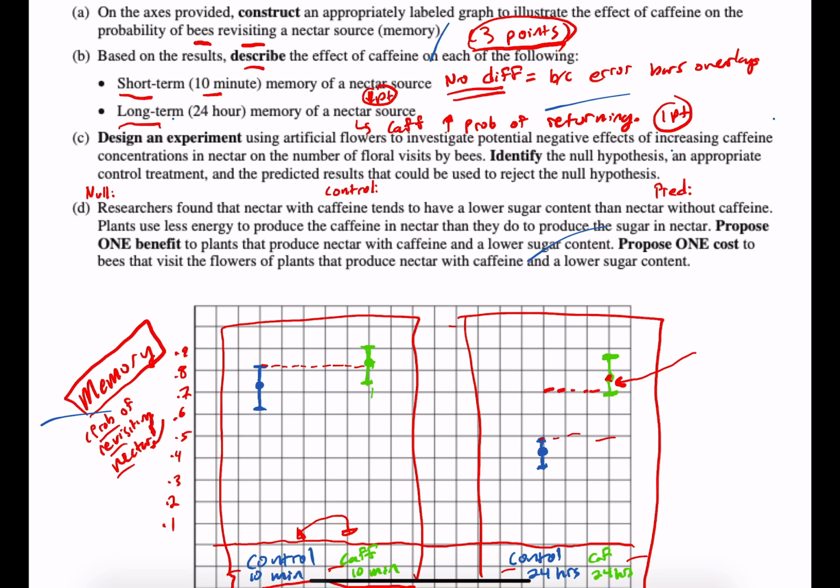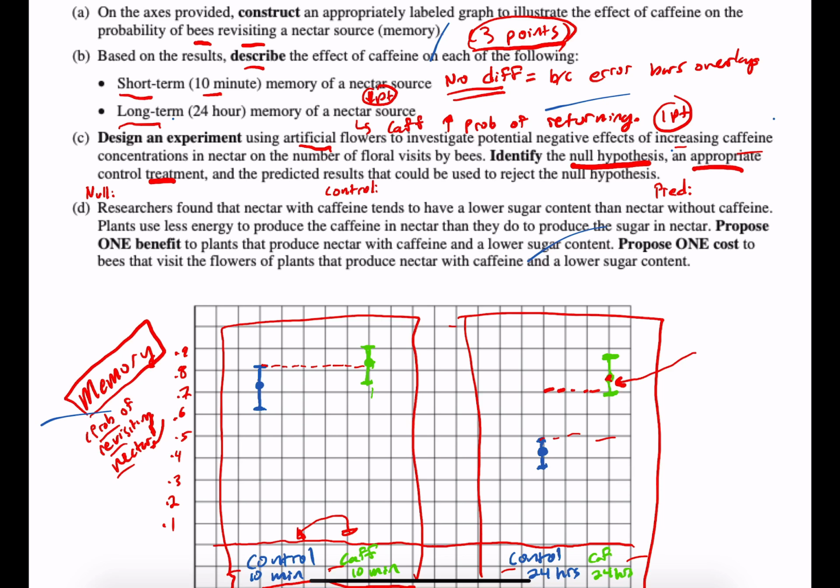C says design an experiment using artificial flowers, so not real flowers, to investigate potential negative effects of increasing caffeine in nectar on the number of floral visits by bees. So basically they're taking the actual viable and real flower out of the equation, and we're just looking at how does caffeine impact the bees. So it's asking us to identify the null hypothesis. It's asking you to identify a control treatment and the predicted results that could be used to reject it. All right.